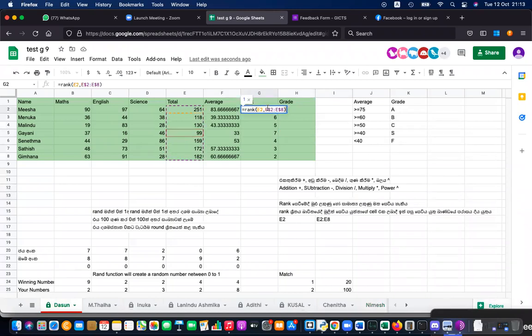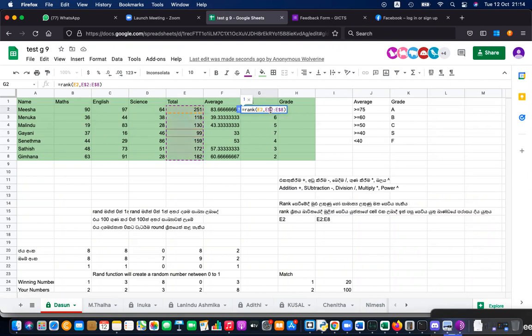Okay, so how do we find the rank? Rank can be found with the RANK.EQ function. You can go to my sheet and check. Equal rank E2. We need to find the rank of E2, that is, where E2 stands in this group. E2's rank from E2 to E8.